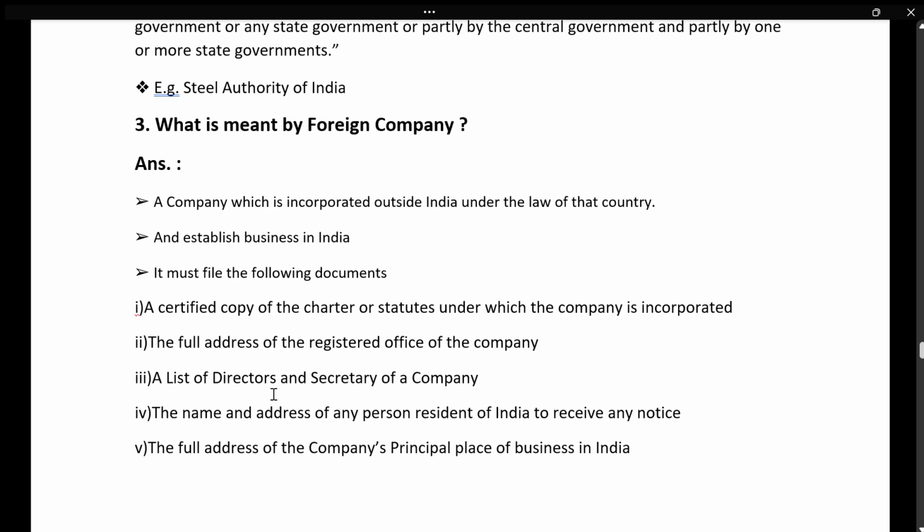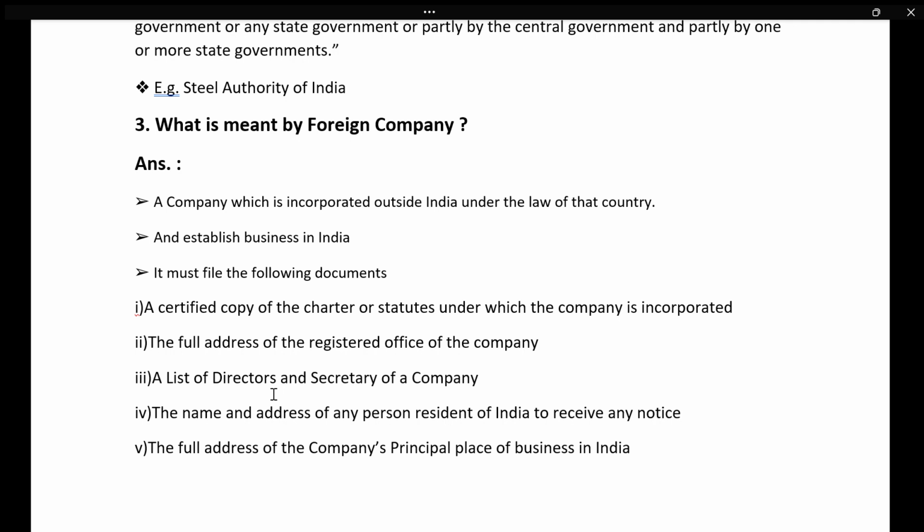Foreign company, in simple words, is a company incorporated outside India under the law of that country, but they have business in India. So when they want to have business in India, they have to file the following documents. A few documents you have to write. They have to produce a certified copy of the charter, that is the order or statutes, under which they were incorporated outside the country.